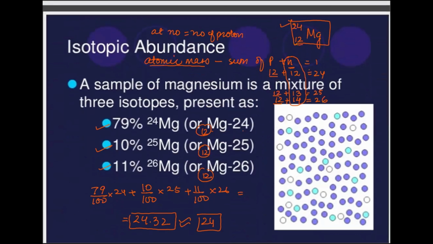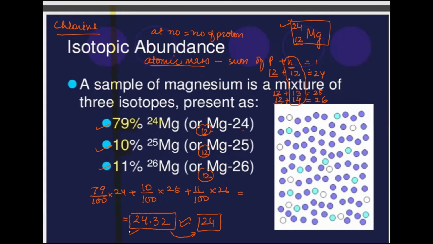So this proportion of the isotopes is going to be the same. Then I told you that on the basis of the percentage abundance, 79% is 24, 10% is 25, 11% is 26, when we calculate the average of all these, we get the answer 24.32. In O levels, we don't take the relative atomic masses in decimal, we round it off to a whole number, except for chlorine. Chlorine is the only exception, the only element whose relative atomic mass is taken as 35.5.